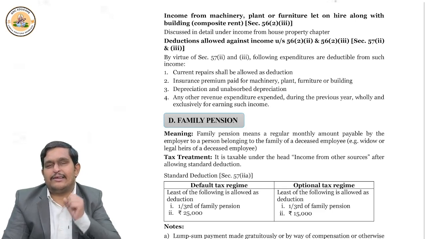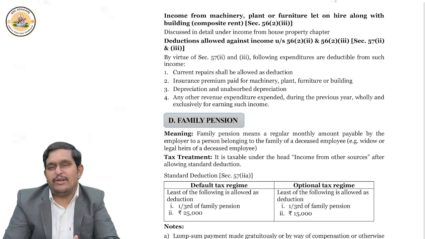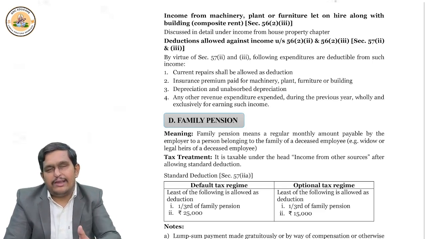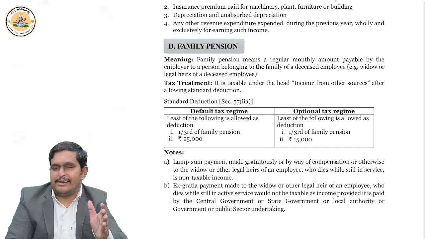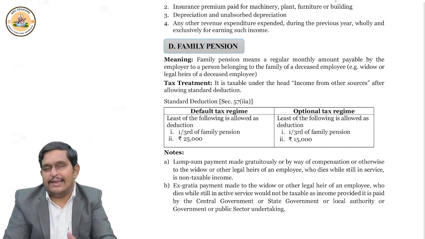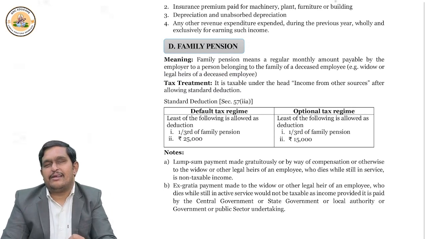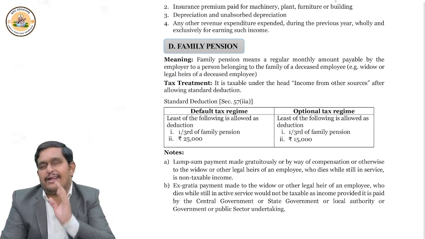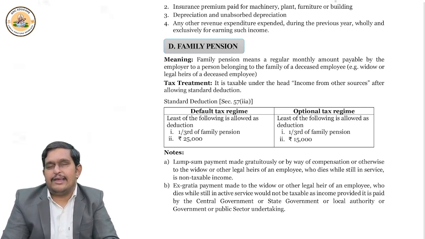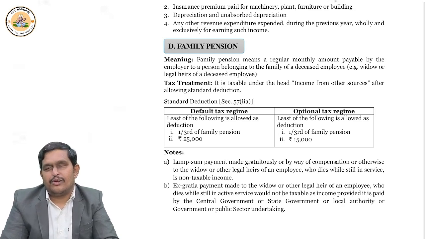Now, let us continue with family pension. What is family pension? Come on. Suppose if the employee receives it, it is taxed under salary. It is normal pension. But if the employee dies and their family members receive the pension, it is family pension. Now, generally family pension is taxable because it is received monthly. Then they give some exemption to it. How much? The answer is least of the following two. 1/3 of the family pension or specified amount, whichever is lower.